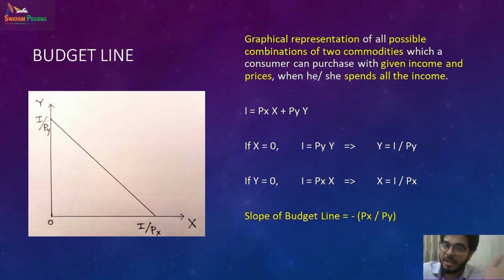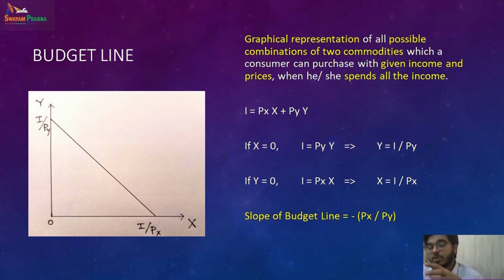So I go like this: 5 apples, 0 oranges; 4 apples, 2 oranges; 3 apples, 4 oranges; 2 apples, 6 oranges, like that. Similarly, if I do not buy any apple, then how many oranges can I buy? 100 divided by 10. I can buy 10 oranges.